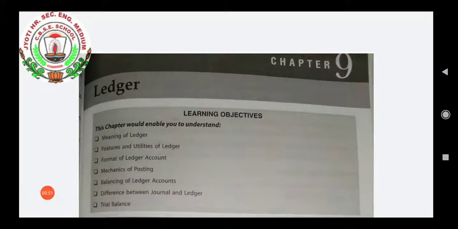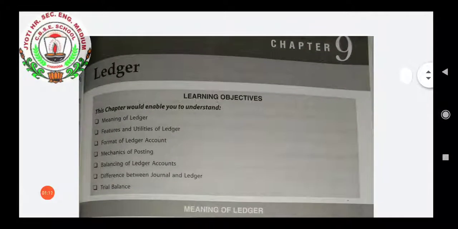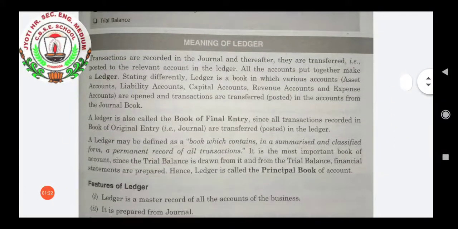Now all the accounts, when we put them together, that is called the ledger. And as we all know, on the basis of the modern classification of accounts, there are 5 kinds of accounts. First is assets account, second liability account, third capital account, fourth revenue account, and fifth is expenses account. So all these 5 accounts are opened and the transactions are transferred from the journal to the ledger. Okay.